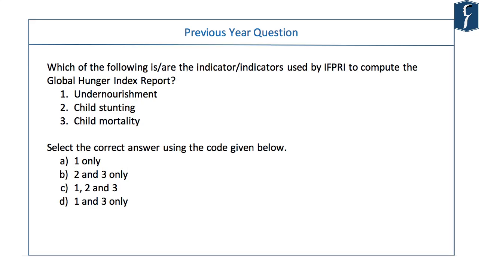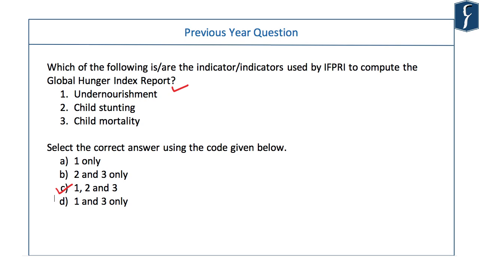Then this question of 2016, they were asking which of the following parameters are considered in computing Global Hunger Index report. With your common sense and a little bit of guts, you can go with option C. At that point of time, generally people did the index and the report and the releasing organization. But for the first time in 2016, they opened up the index and asked the parameters of that index. Difficult to attempt at that point of time, but the options were such like undernourishment, child stunting, child mortality. These are the important things that should be taken into account in computing hunger. And indeed, the answer is option C.